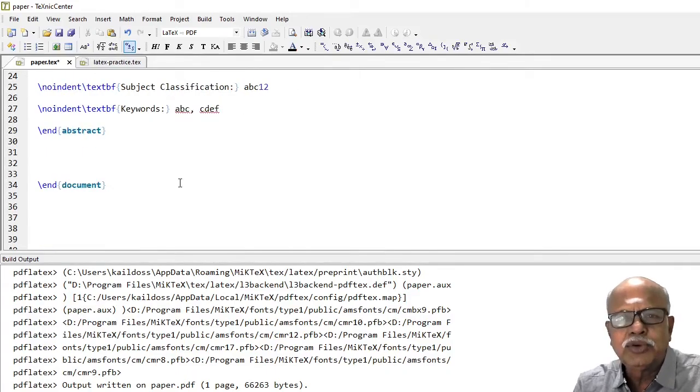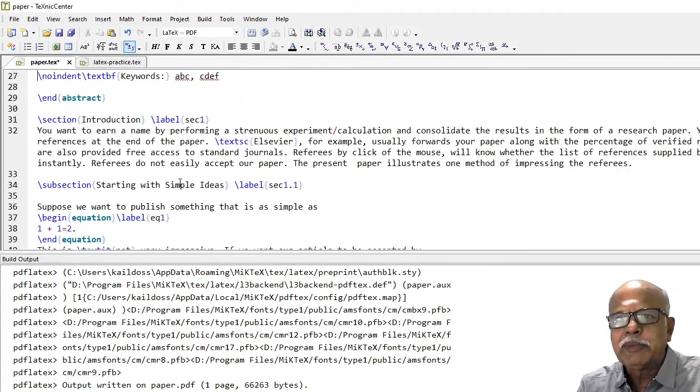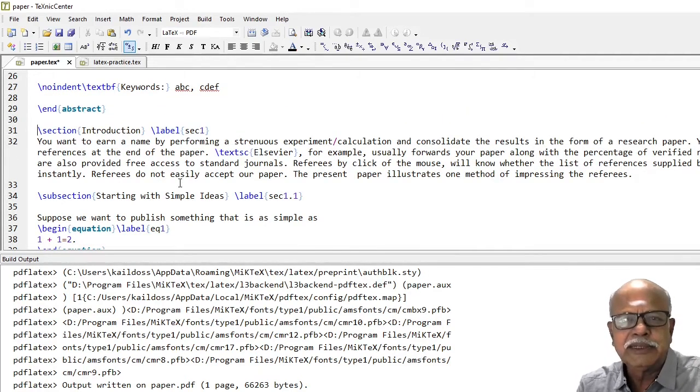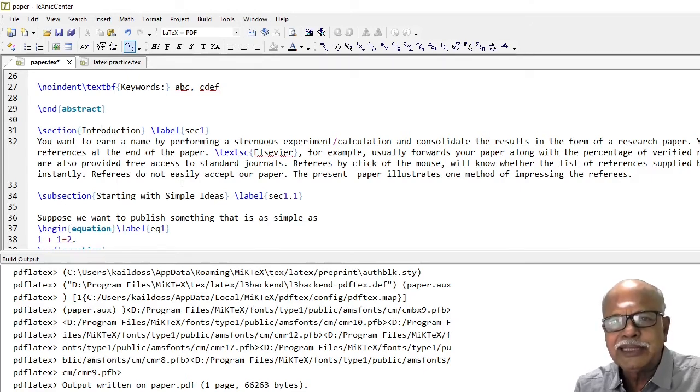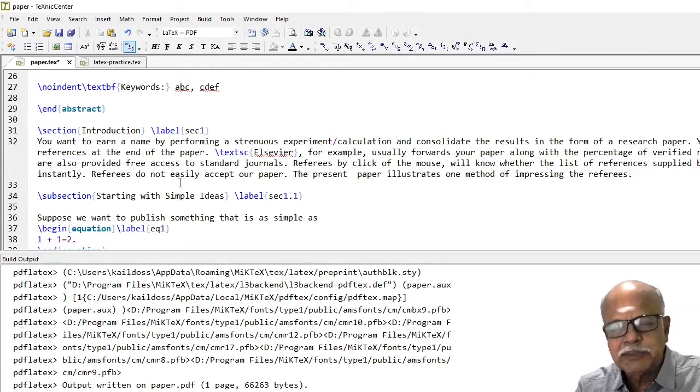Then let us go to the body of the paper. Body of the paper starts with the \section command. The section title may be, let us say, Introduction. You need not give the number of the section. The number will be supplied by LaTeX automatically. In such a case, use a label. Other divisions possible are \subsection, \subsubsection, \paragraph in the case of the article class file.